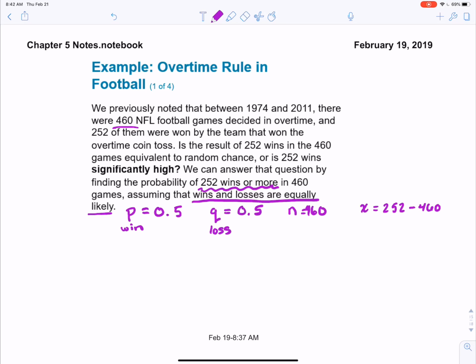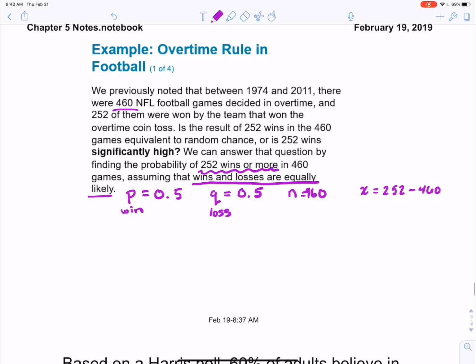So trying to use that binom PDF and calculate each one of them individually is going to be way too time consuming. Likewise, trying to use that list function and add them all up will likely be too time consuming and will likely make a copying error. So instead, we're going to use binom CDF.